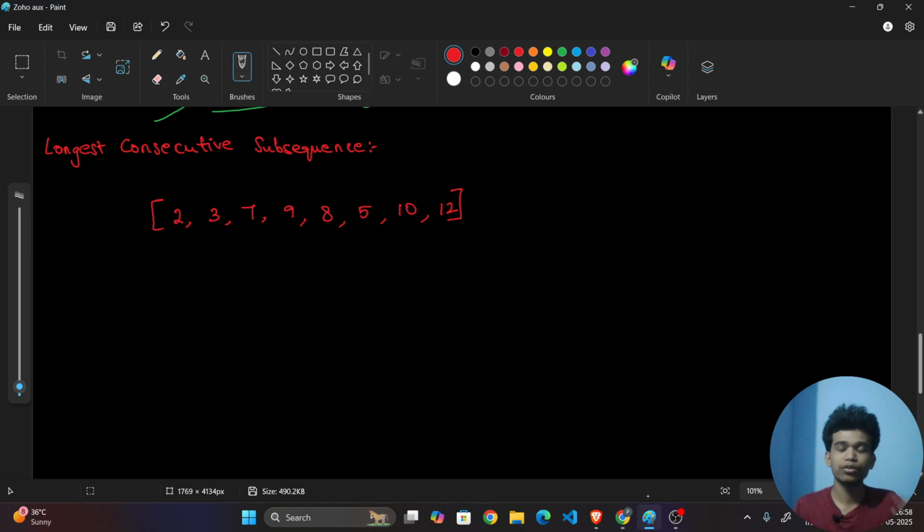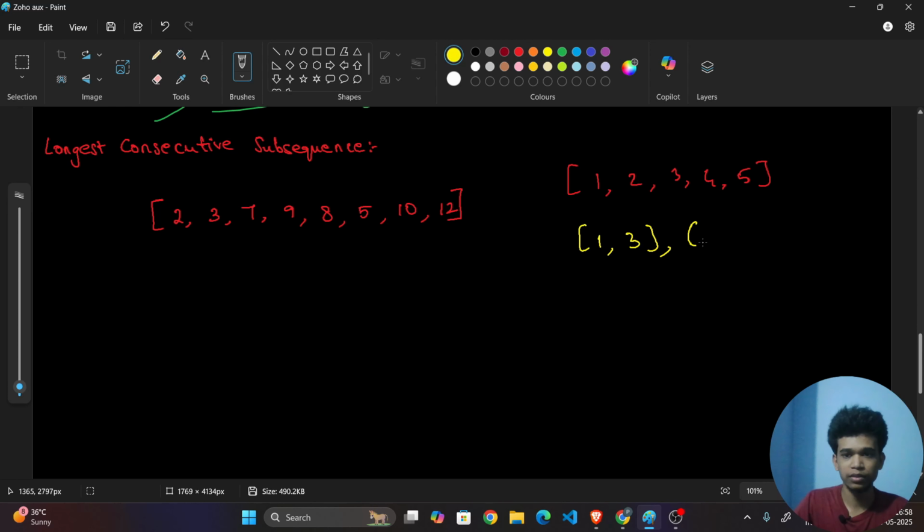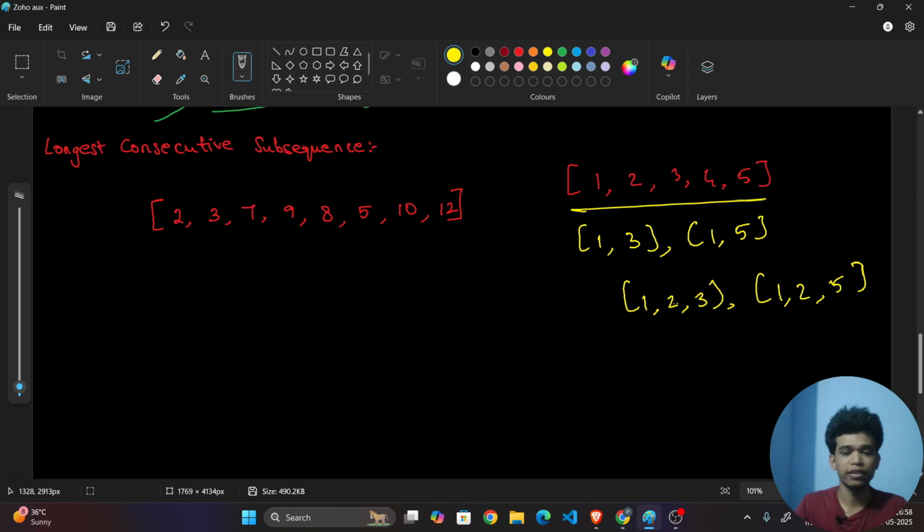Now let us go for what is meant by subsequence. If I have an array like this, I can say 1 3 is a subsequence, 1 5 is a subsequence, 1 2 3 is a subsequence, 1 2 5 is a subsequence. This whole array is a subsequence, and I can take anything that is non-contiguous but in order.